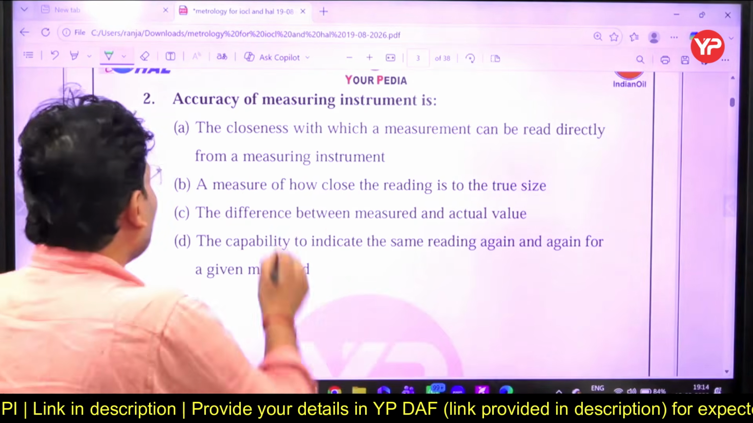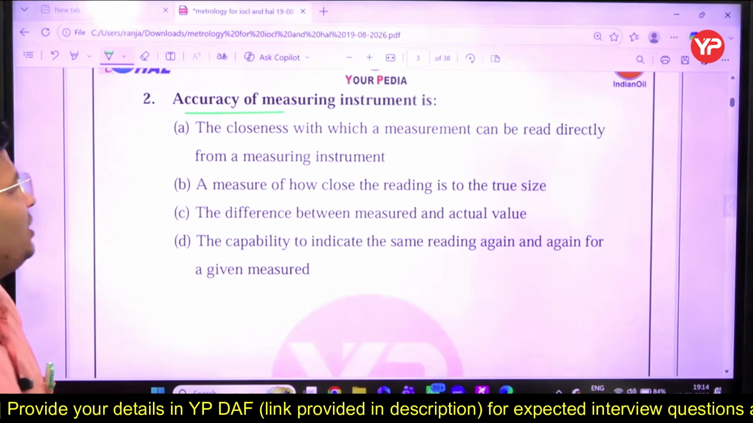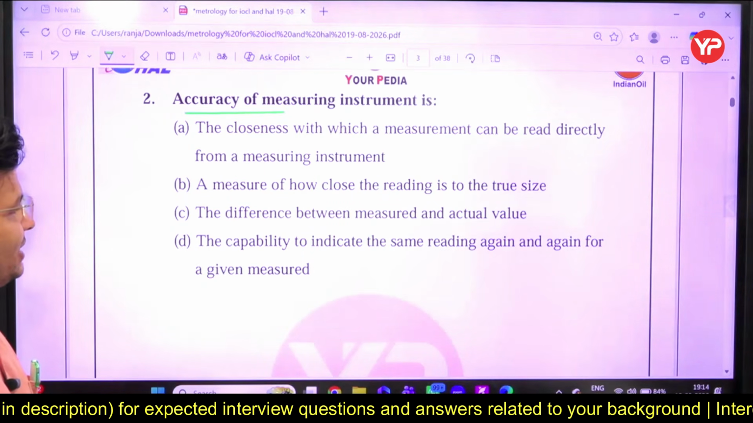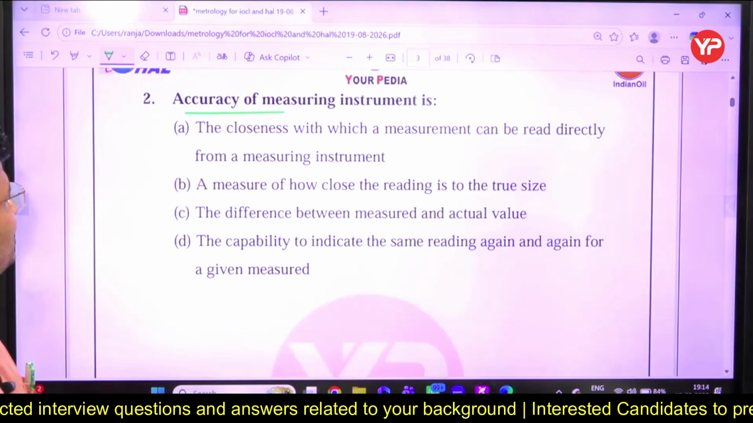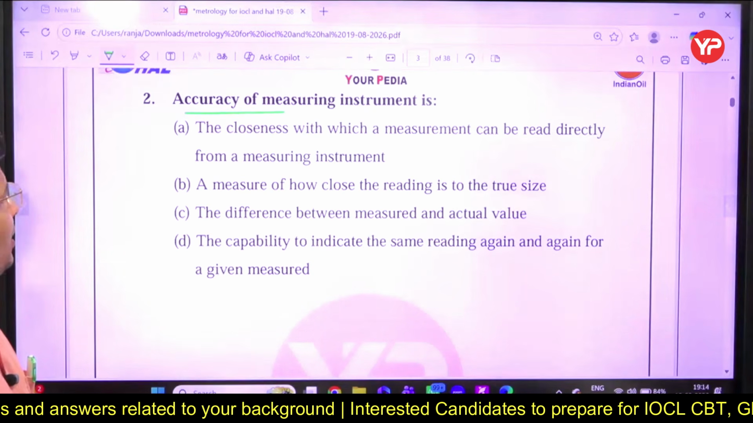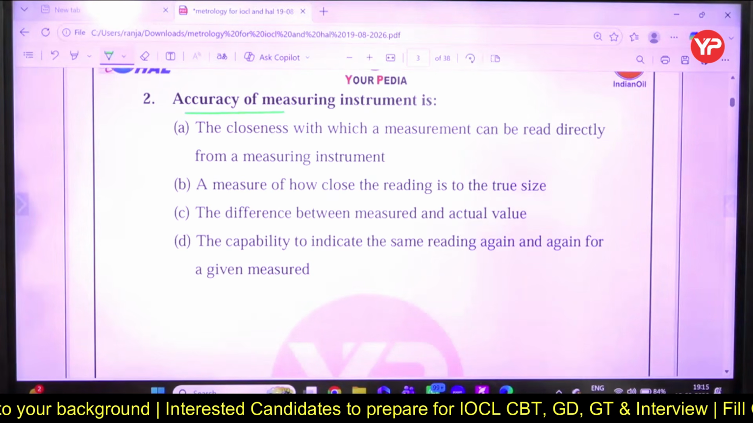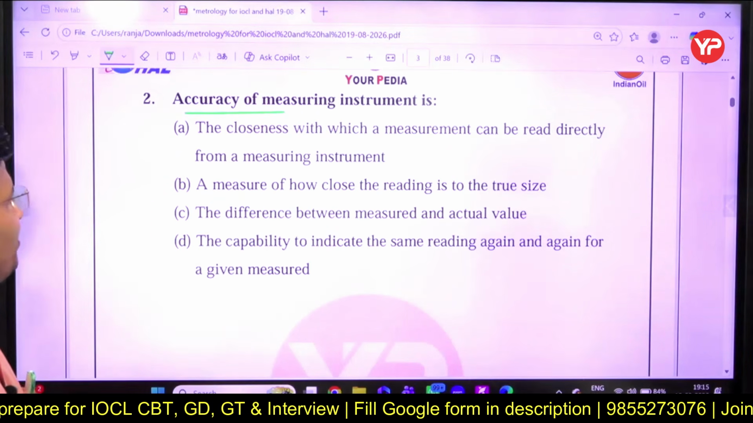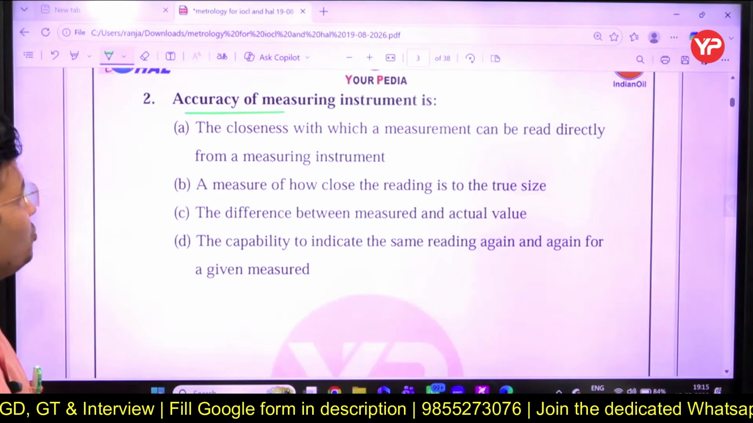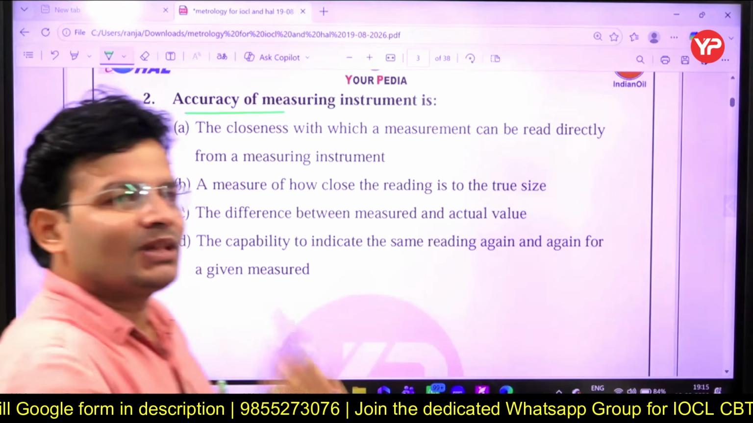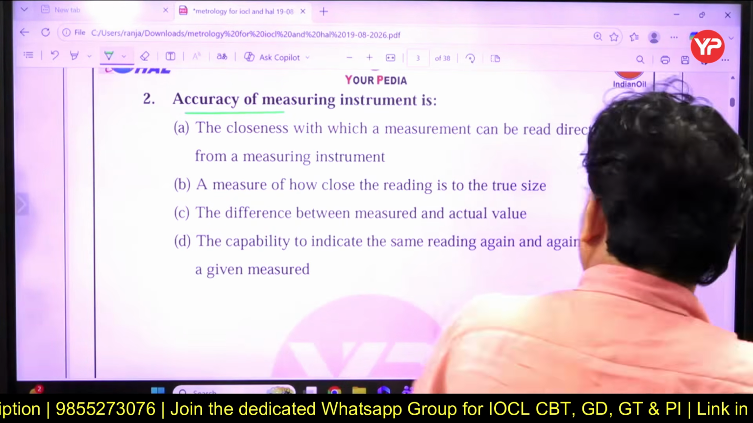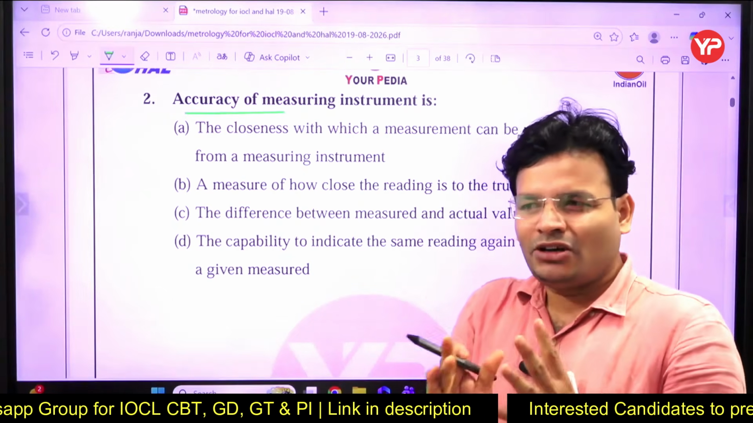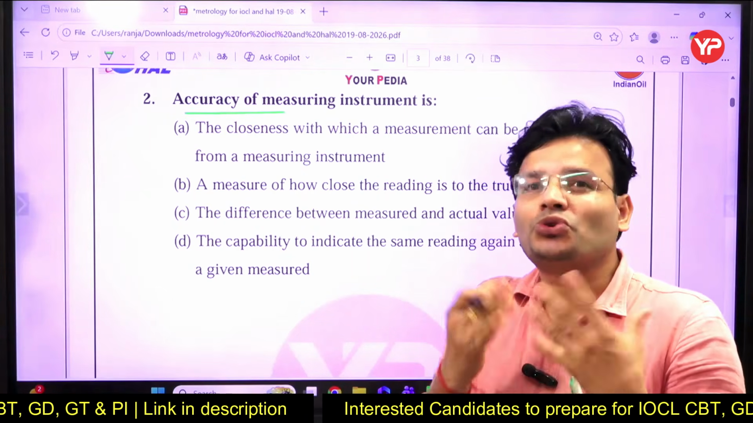So, accuracy: closeness, the difference between measured and actual, will indicate the same reading again and again for the given measurement. The difference between the measured and actual value. What do you think? Hitesh is telling B for Bombay: the measure of how close the reading is to the true value. Okay, my dear friends, listen. Yes Hitesh, you are right, and most of you have given the right answer. Accuracy is how close to the true value.